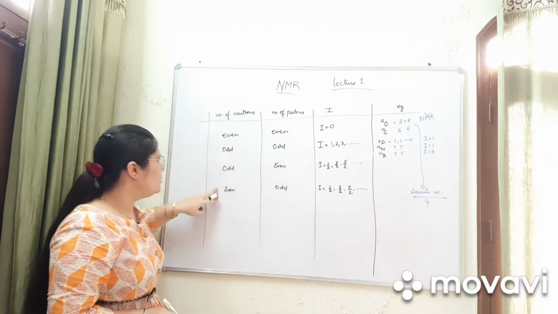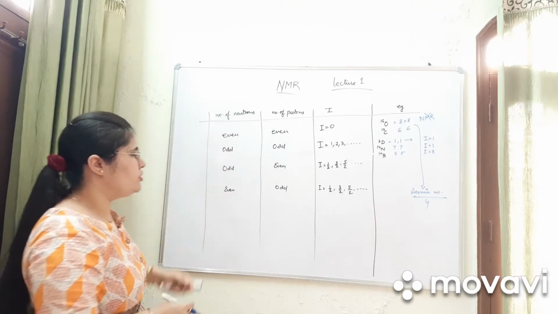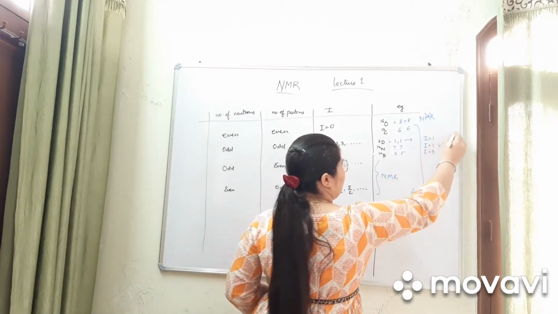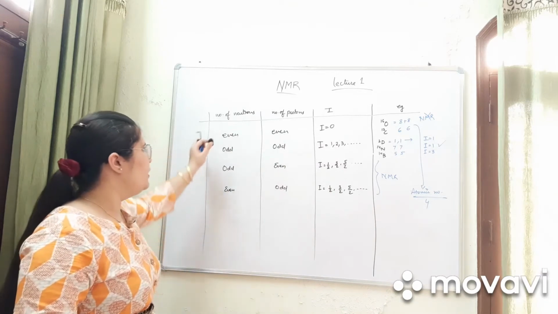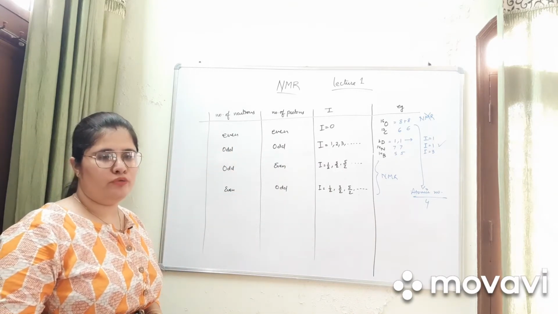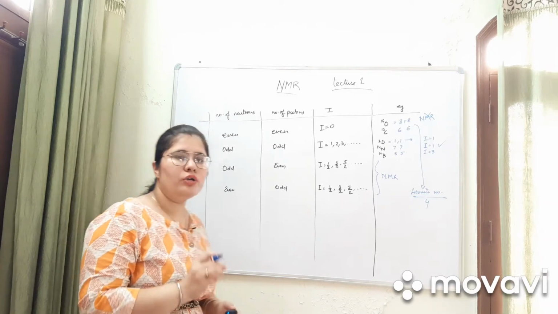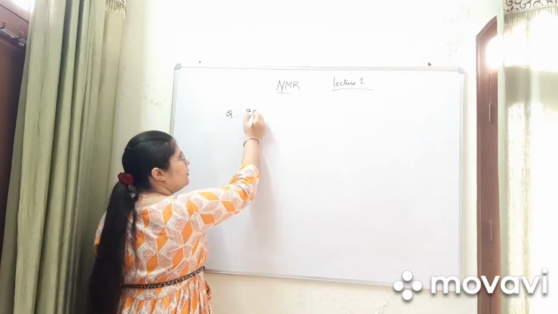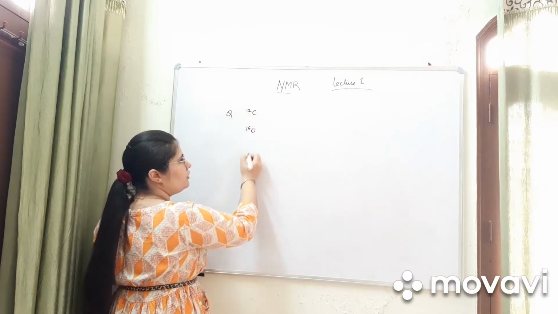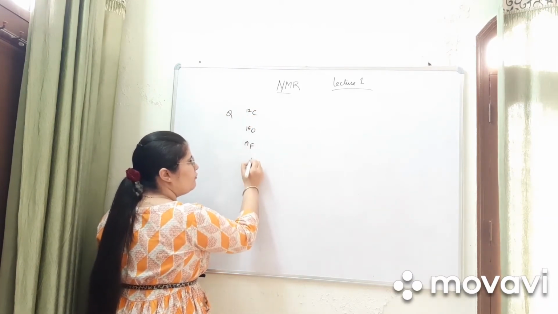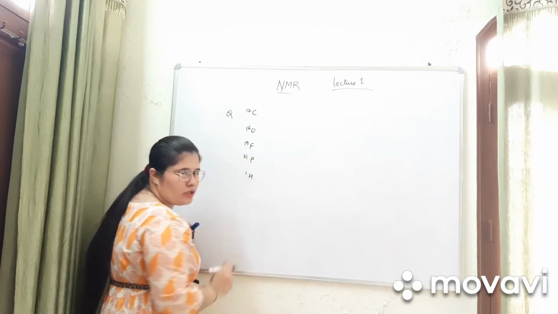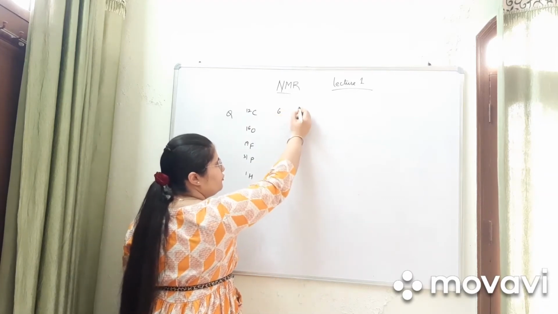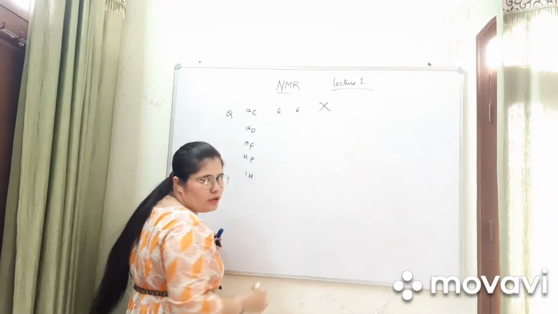So in both these conditions NMR will show, but in the case of an even number of neutrons and protons, NMR will not show. Carbon 12, oxygen 16, fluorine 19, phosphorus 31, 1H proton. In carbon 12, protons are 6 and neutrons are 6, so they will not show NMR.